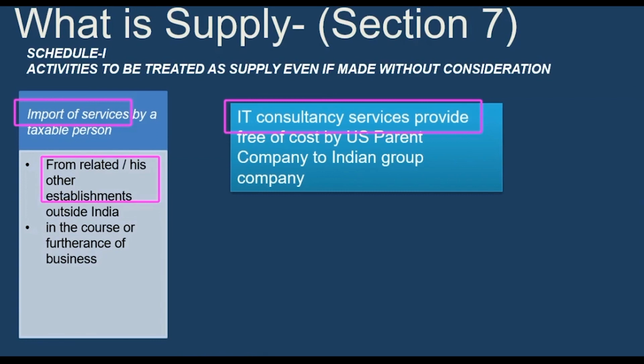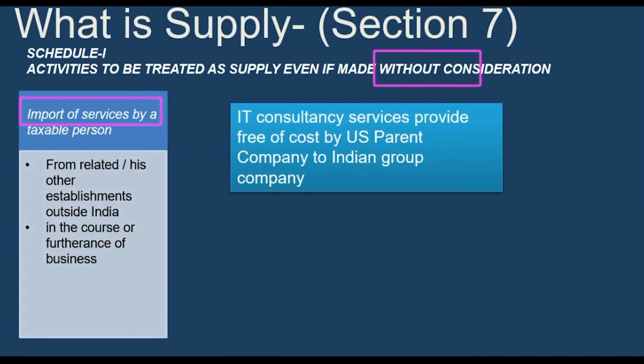Or you can say it is another establishment of the same company. And whether it is in the course or furtherance of business? Yes, it is for the business. The IT consultancy is provided free of cost. So on this free consultancy imported from outside India, even without consideration, GST is applicable. It is treated as a supply. This again we have to discuss in detail at the time of IGST.